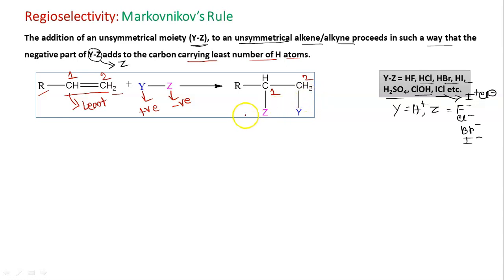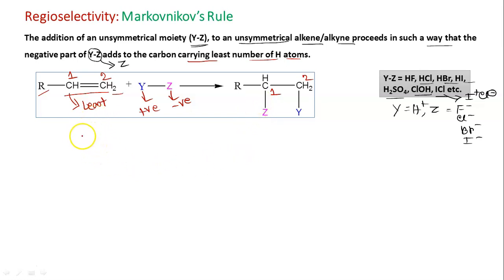Okay, but is the rule such that we just have to mark up the rule? No, it is not that. There is a specific reason for this. That is why the negative part is added to that carbon which is carrying the lesser number of hydrogen atoms. So there must be some reason. Okay, so what is the reason?